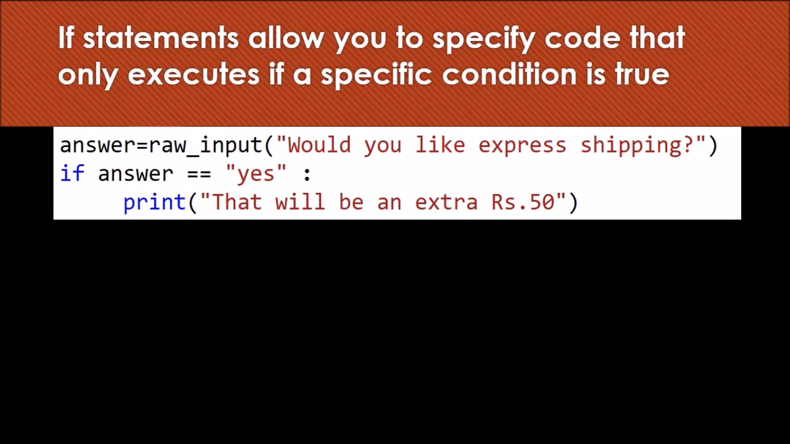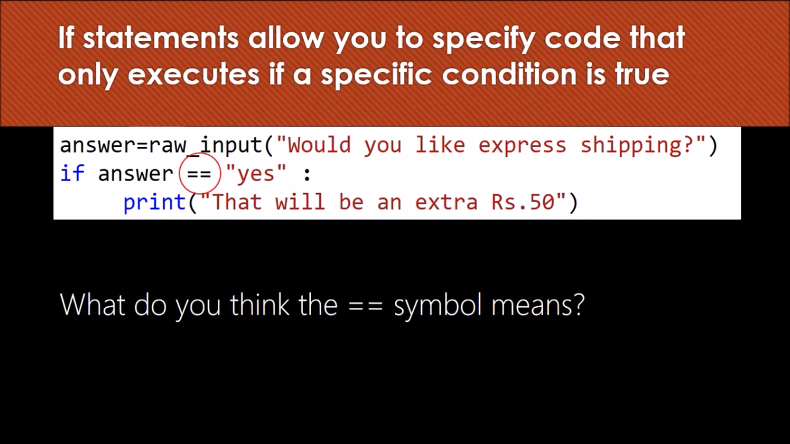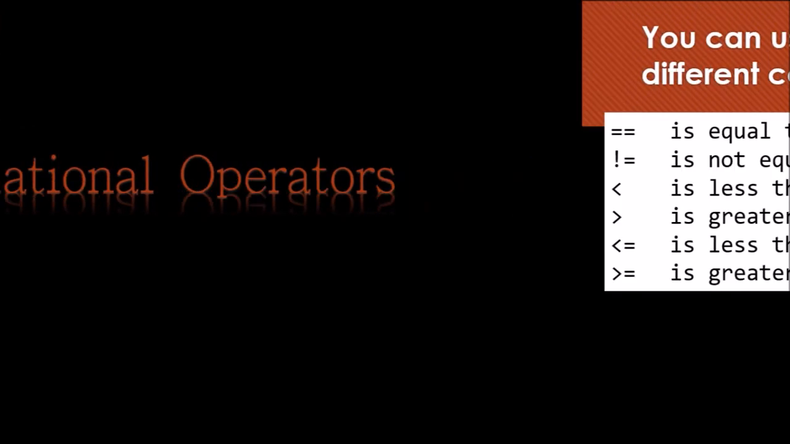Answer double equals yes. Here double equals implies the comparison. We'll learn about it, and this is where relational operators come into play. So if the user enters yes, then the system will print that there will be an extra rupees 50. I think now we should learn about relational operators.